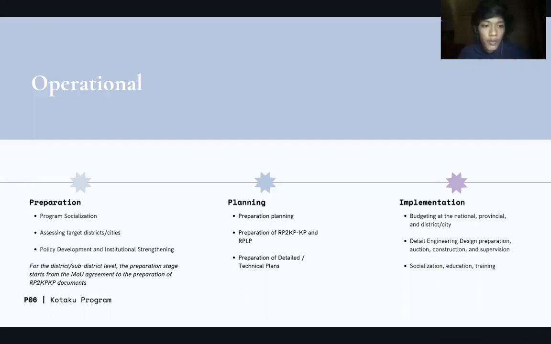So there are 3 different operational stages. So first one is the preparation, which consists of socialization, determining the target district or cities, policy development, and institutional strengthening. And moving on to the planning, there are the preparation for the document and technical plans. And lastly, the implementation includes the government budget management, detailed engineering design, establishment and supervision, socialization, education, and training for the community.